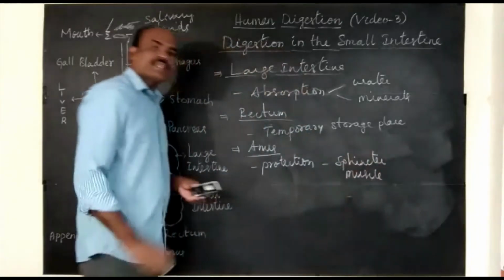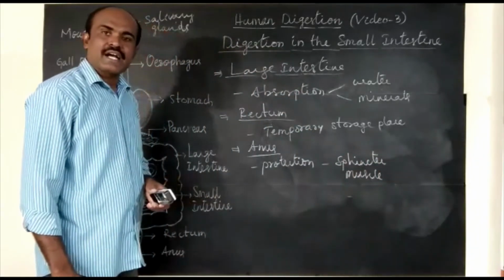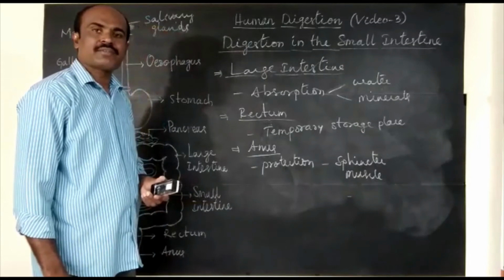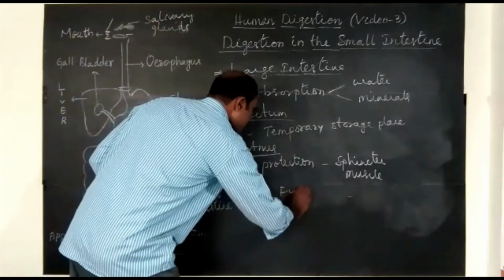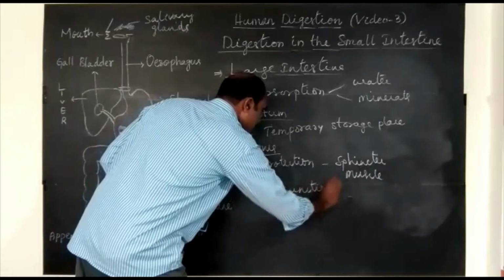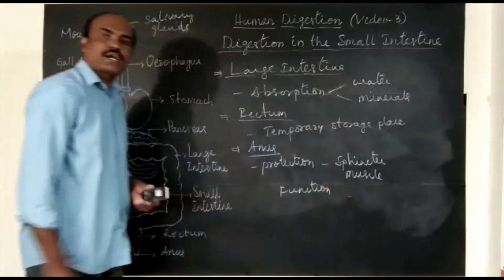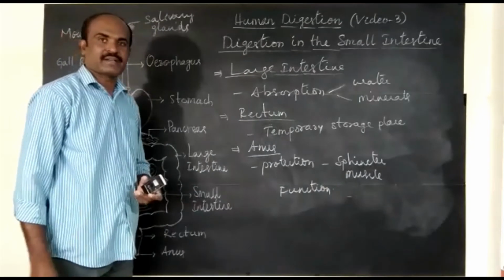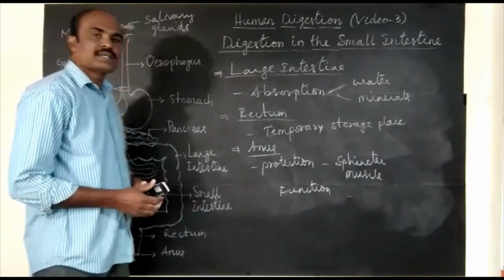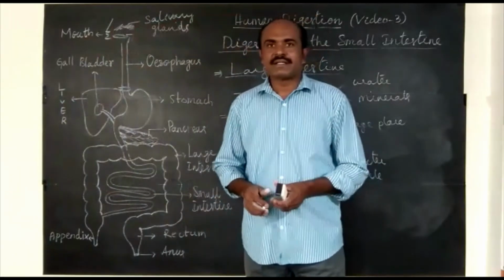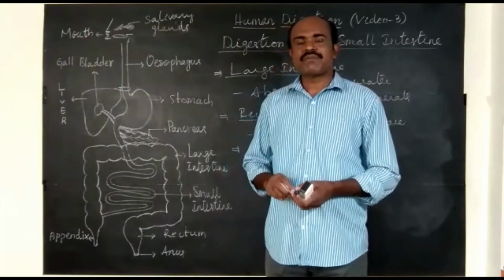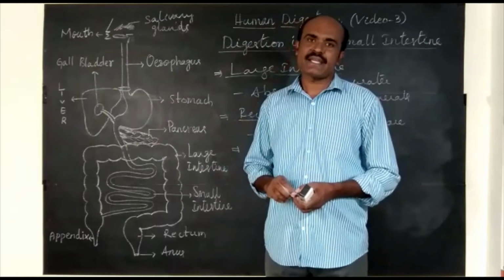What is the role of the anal sphincter muscle? It can control the movement of waste material. So with this, we have completed human digestion. In our coming videos, we will discuss dental caries.